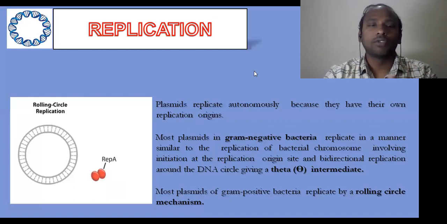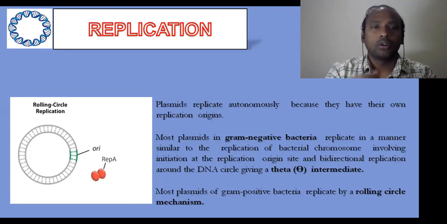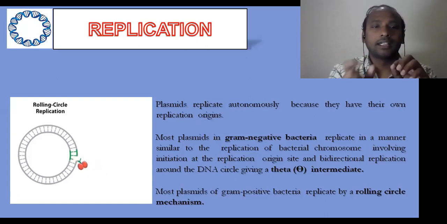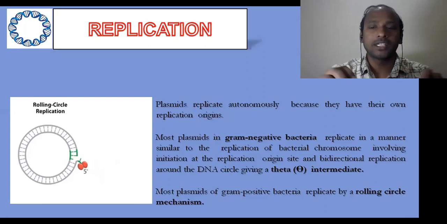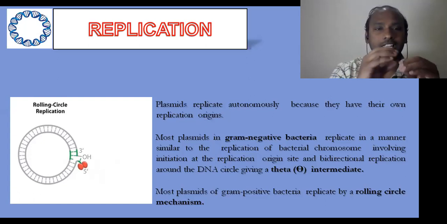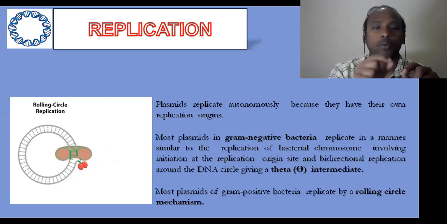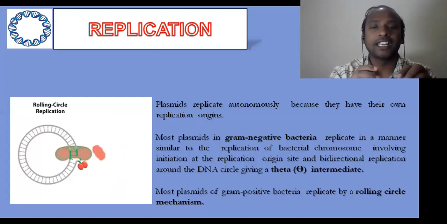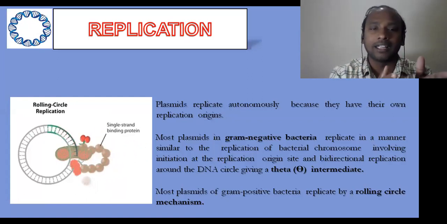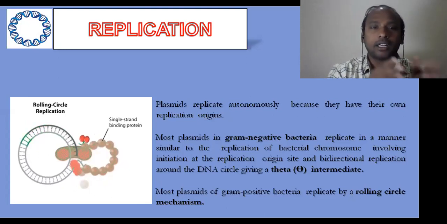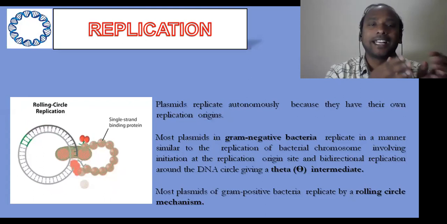So this replication we generally call rolling circle replication, which is exclusive to plasmid replication. You should remember that the replication is always autonomous, because they have their own replication origin. There is a special region which I explained in the structure of the plasmid, called the replication region, the Ori region. Because of this region, plasmid replication is autonomous, not dependent on the bacterial chromosome.